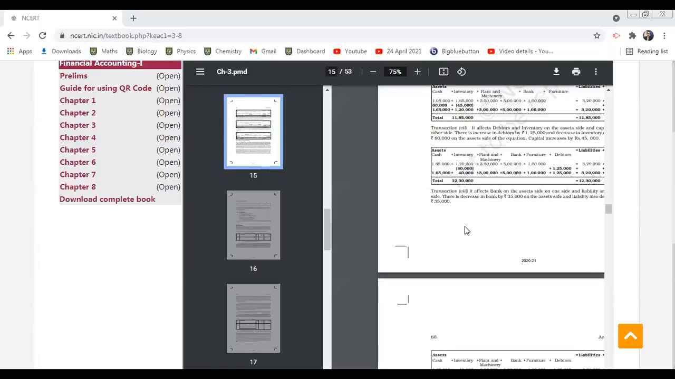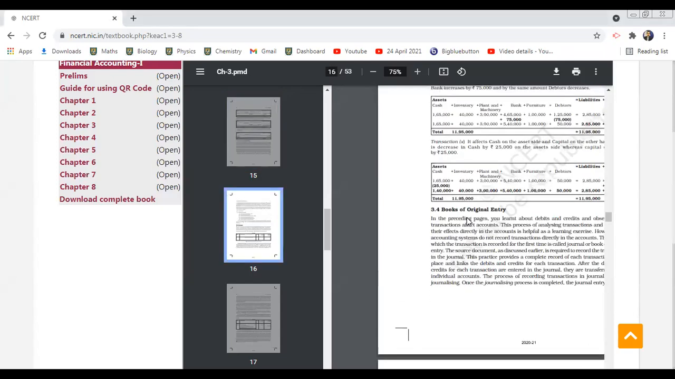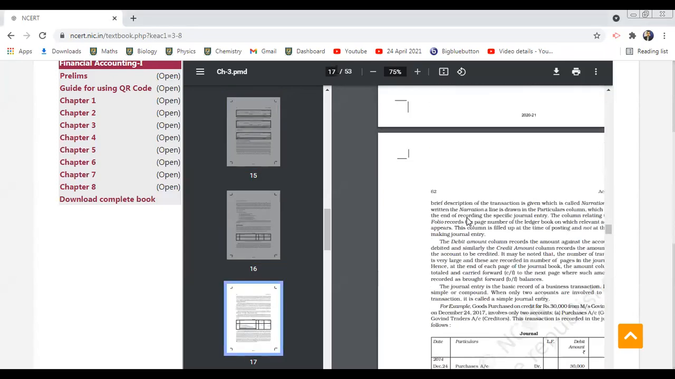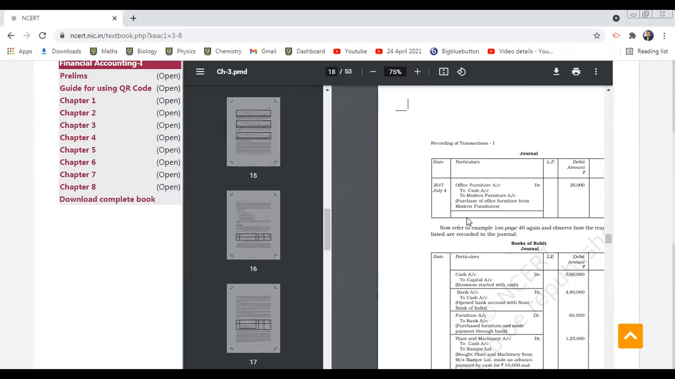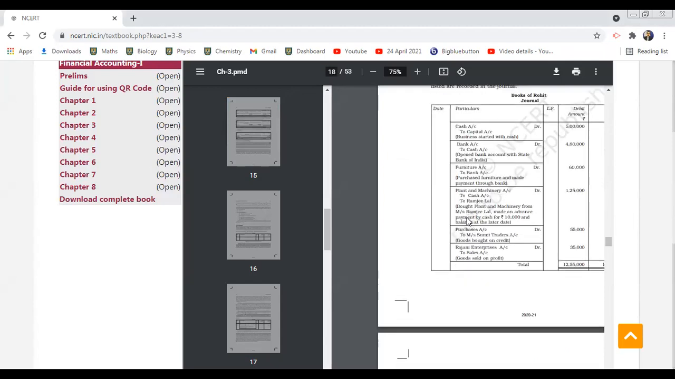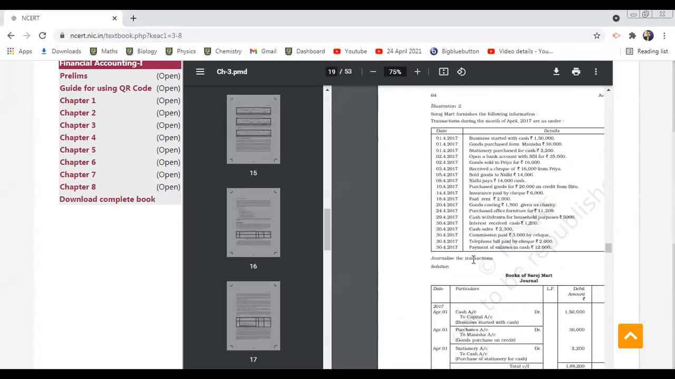Now you can see, I will show one problem, how you are going to record. This problem you can see in the illustration. This is an example. You can check. First transaction you leave it. In the subsequent classes, I will tell how to deal with it.